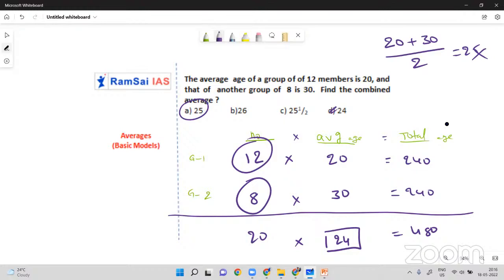So now, just imagine there are 20 crores with Ambani and 10 lakh with you. Now the total is 2 crore 10 lakh. To get the average, will you divide by 5 people or only 4 people?